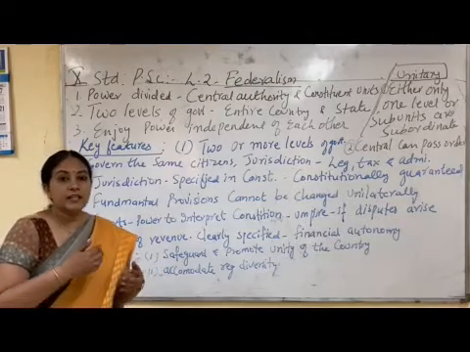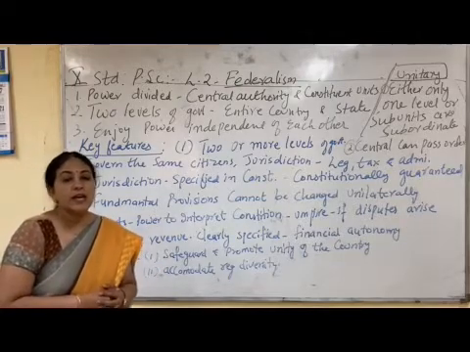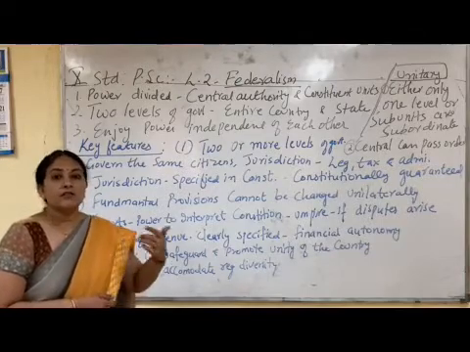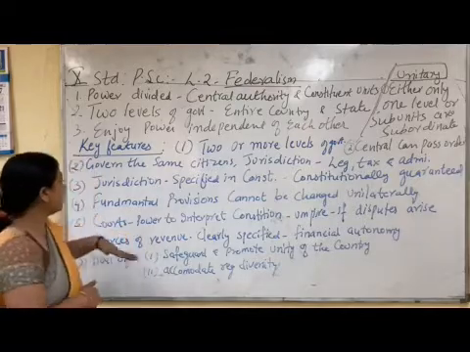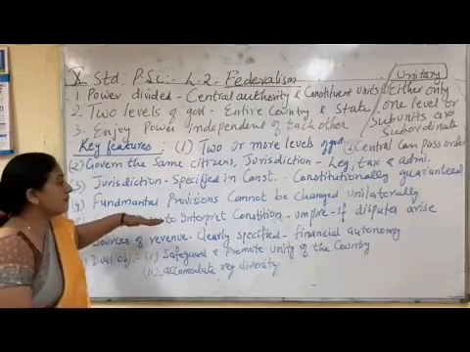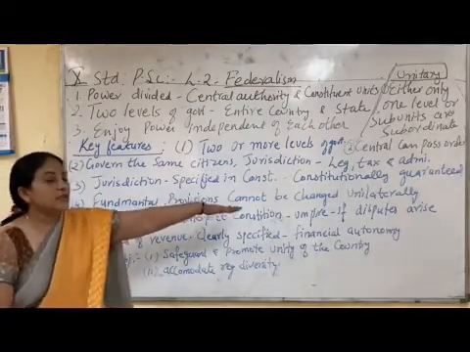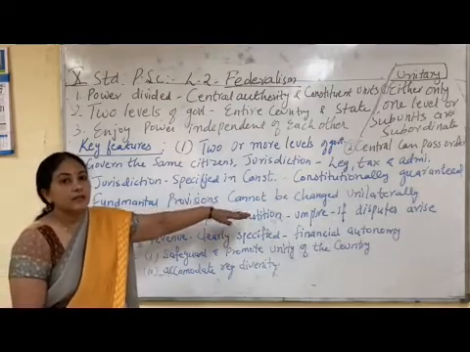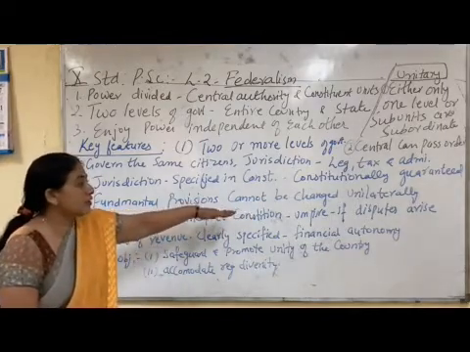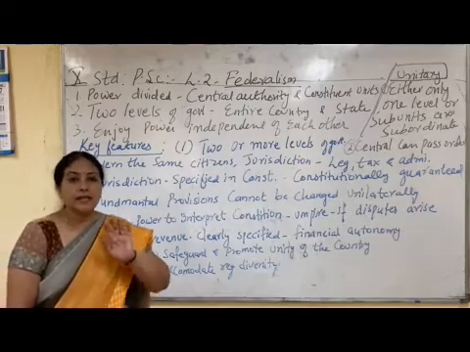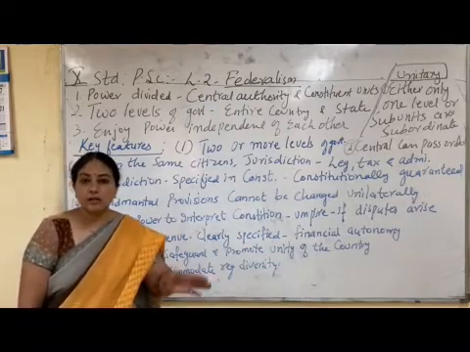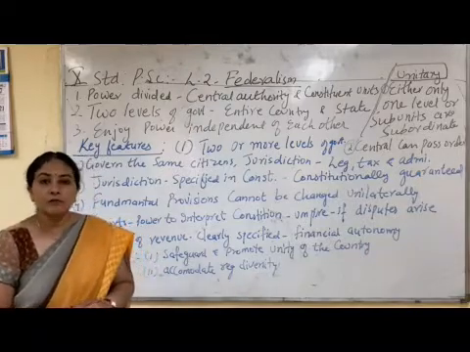If any change has to be made in the constitution, it requires the consent of both the central government and the state government. So that is the 4th feature of federalism, that the fundamental provisions of the constitution cannot be changed unilaterally. Unilaterally means by any one form of government. It requires the consent of both the governments.